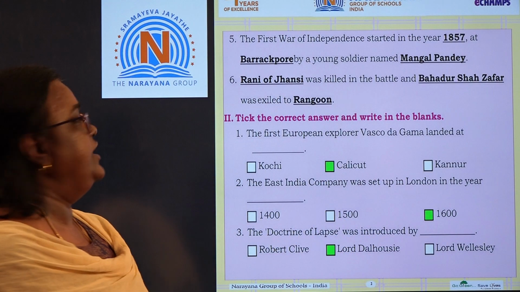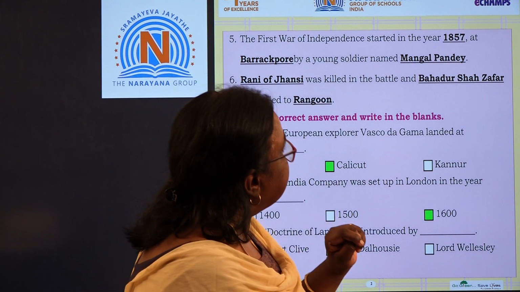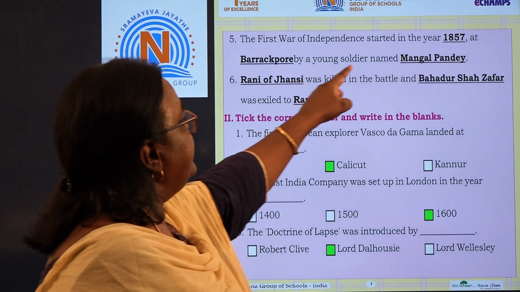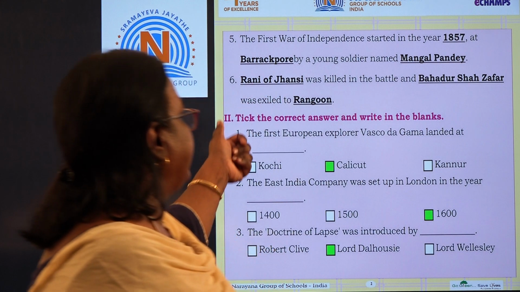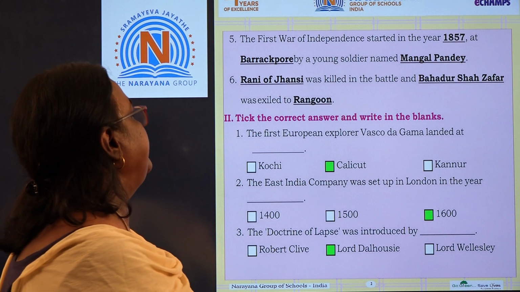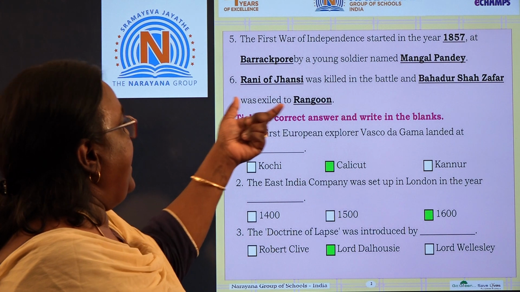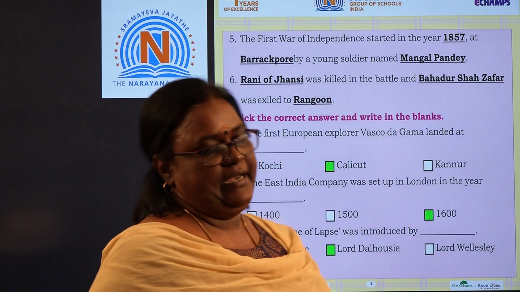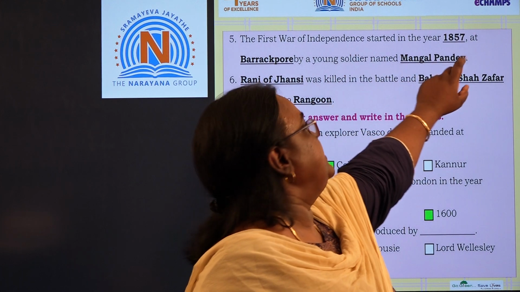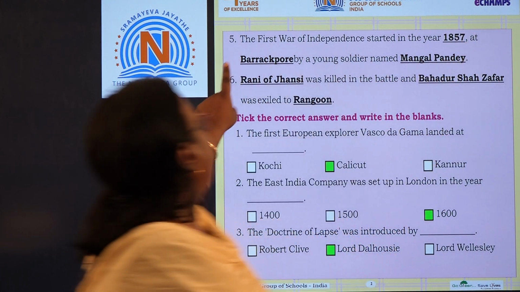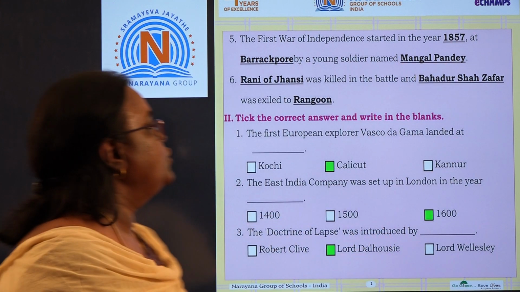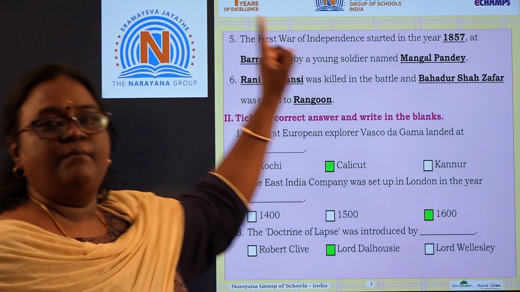So, we have two more fill-ups. The first war of independence started in the year dash at dash. So, they are asking which year and at which place. It is in 1857 at Barrackpore by a young soldier named Mangal Pandey. So there are three blanks here. The first war of Indian independence started in the year 1857 at Barrackpore by a young soldier named Mangal Pandey.